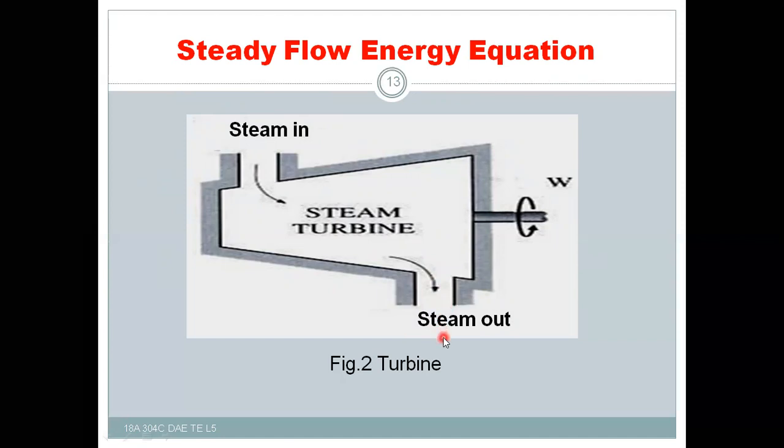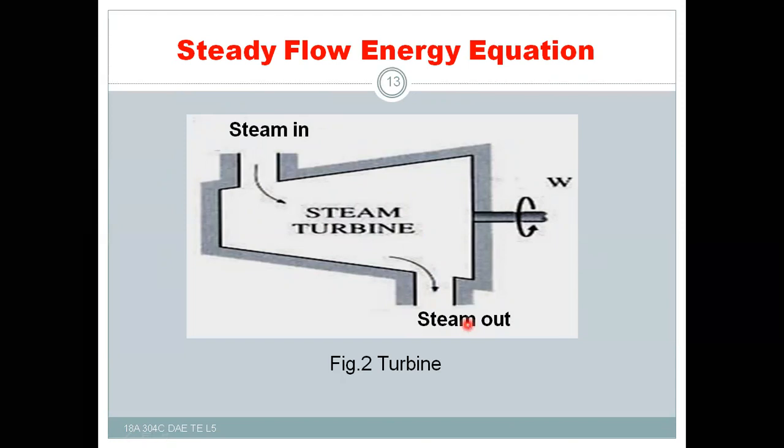Either it may go to the surroundings or it may enter into the steam condenser. During this, the heat energy present in the steam will be converted, some part into mechanical work and some part will go out through the steam outlet. That means heat will be rejected.